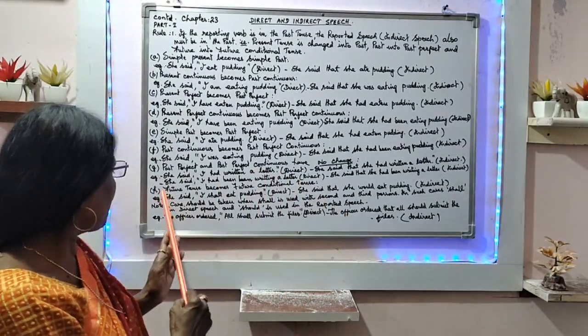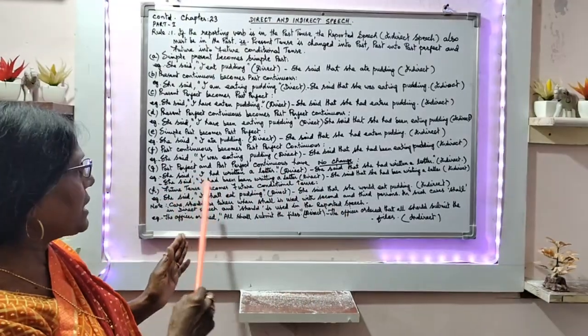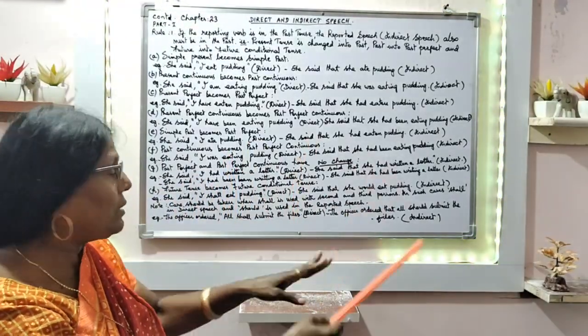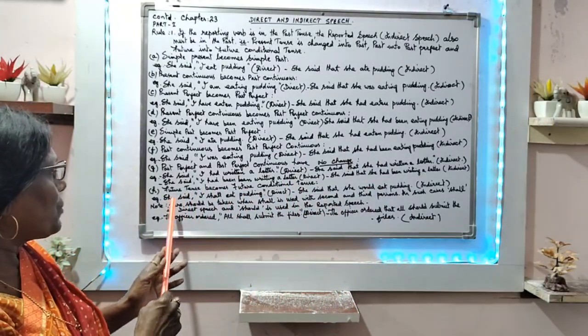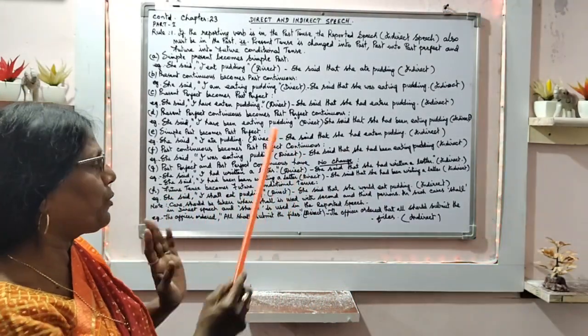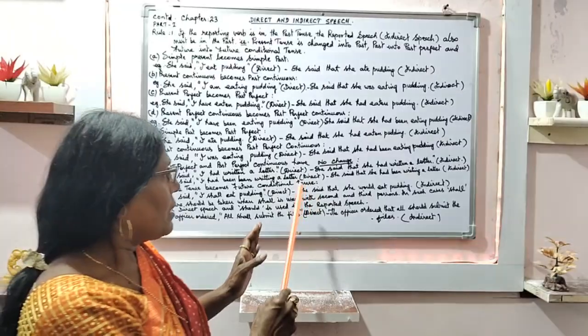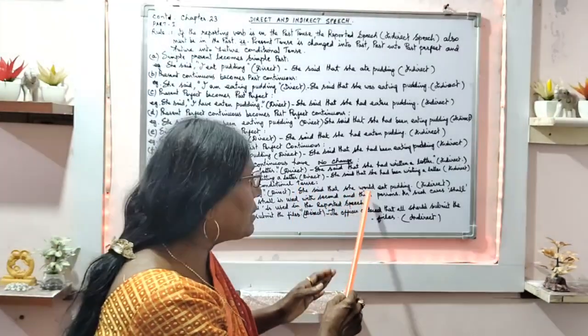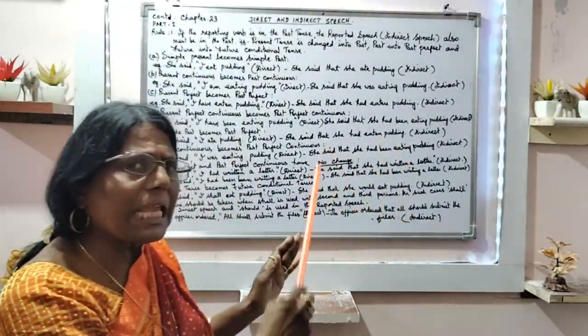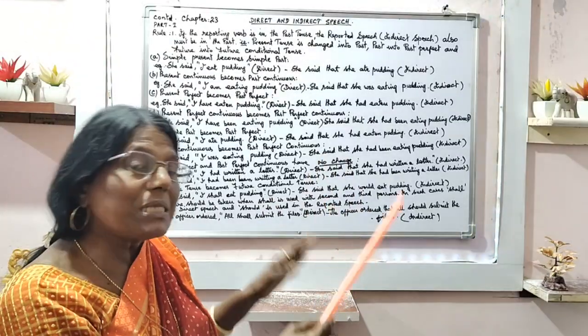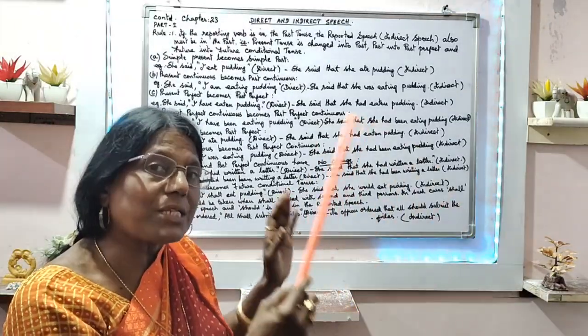The next is future tense. Future tense becomes future conditional tense. That is, example, she said, I shall eat pudding. Direct speech. She said that she would eat pudding. Actually, for he, she, we write would. But in certain areas we write should also.